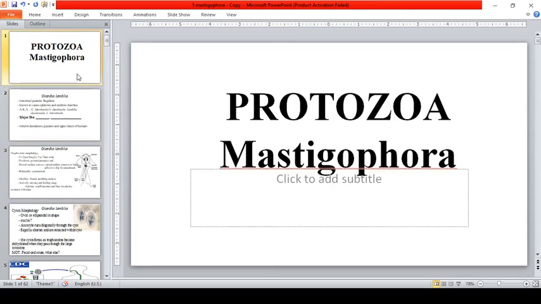Okay, so hi guys. Our topic for the third module is about the Mastigophora. Question: what is the organ of locomotion for Mastigophora parasites, for protozoan parasites under Mastigophora? That is flagella. They can move, they can travel, with the use of flagella.